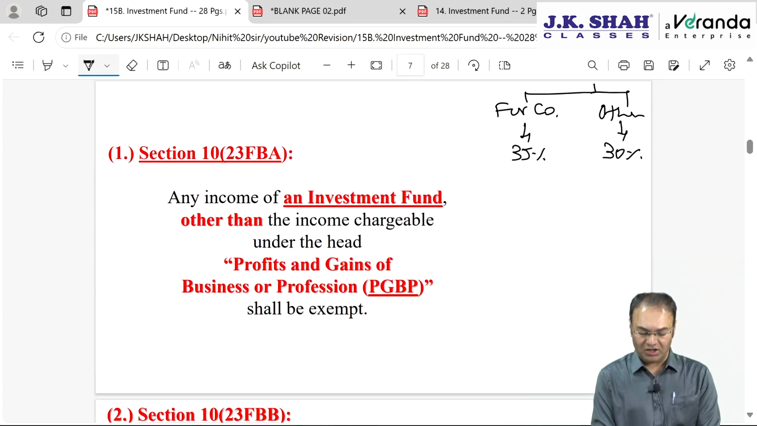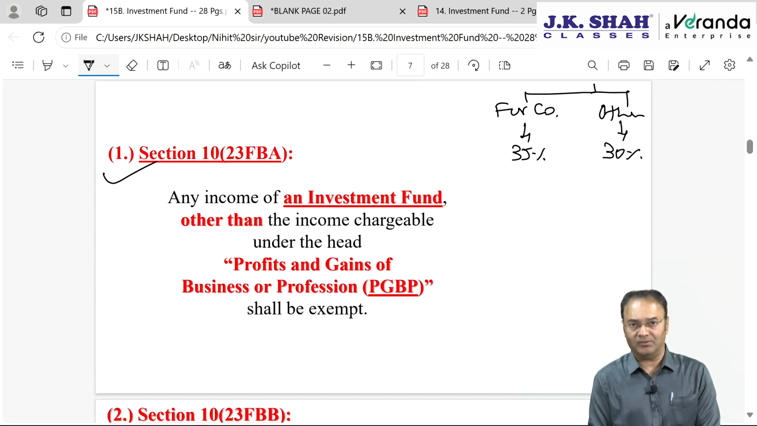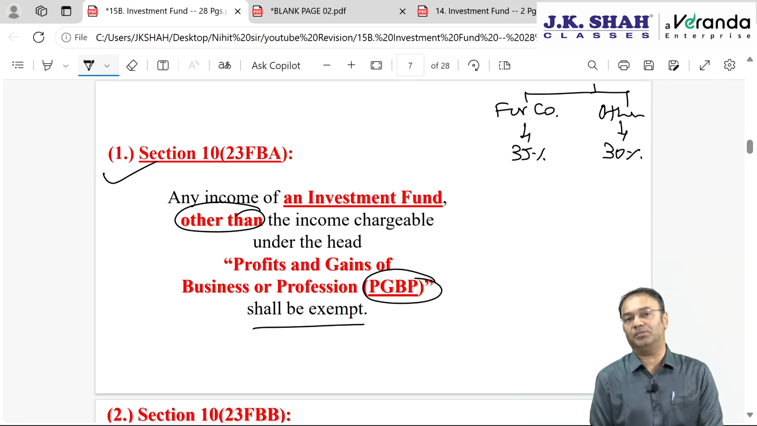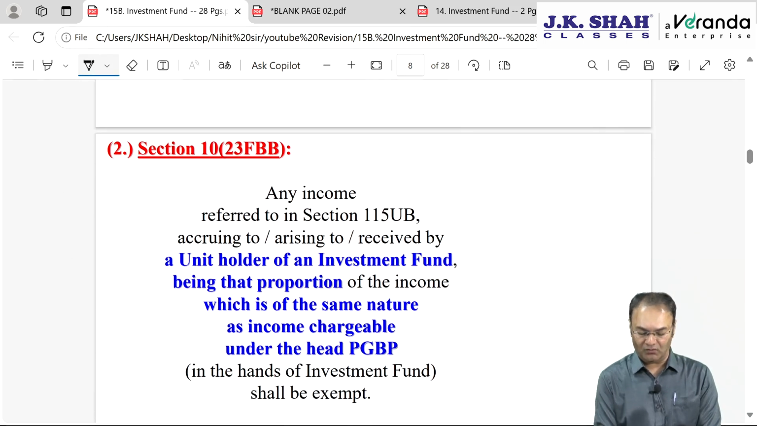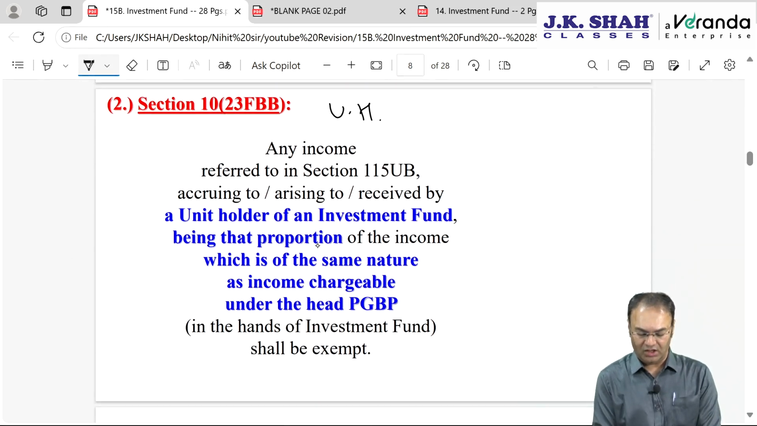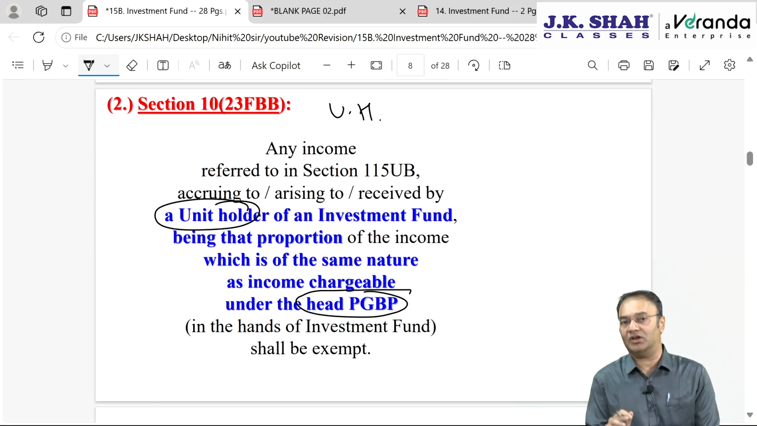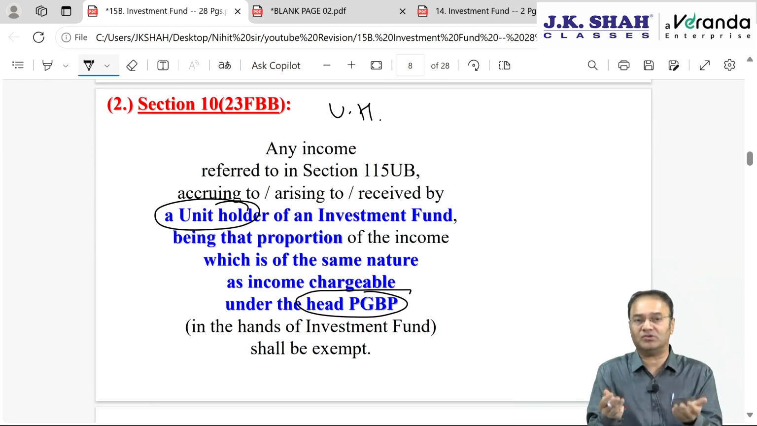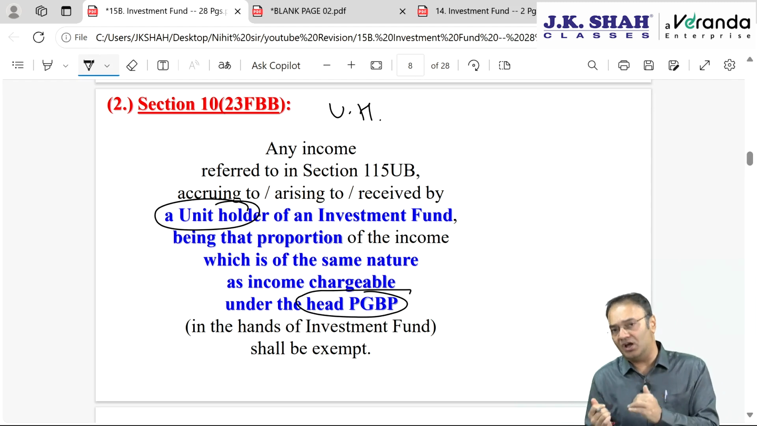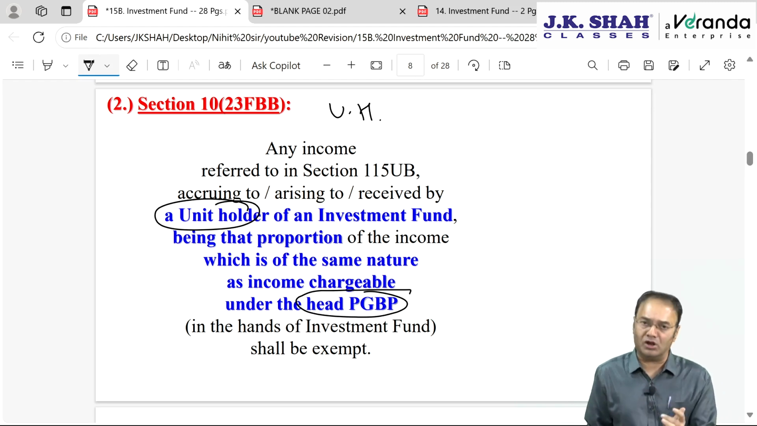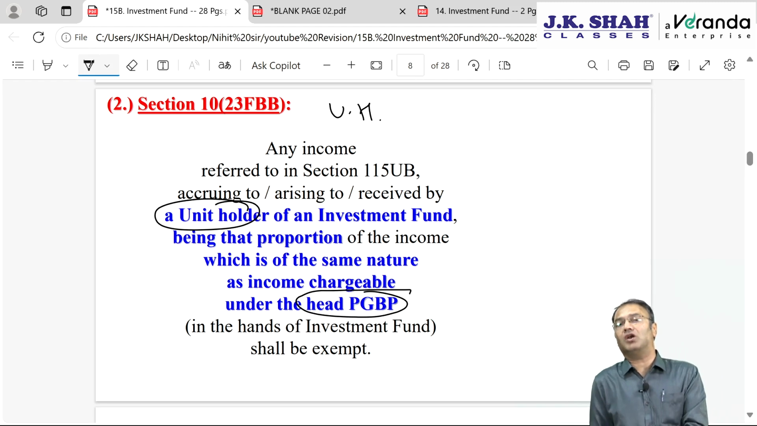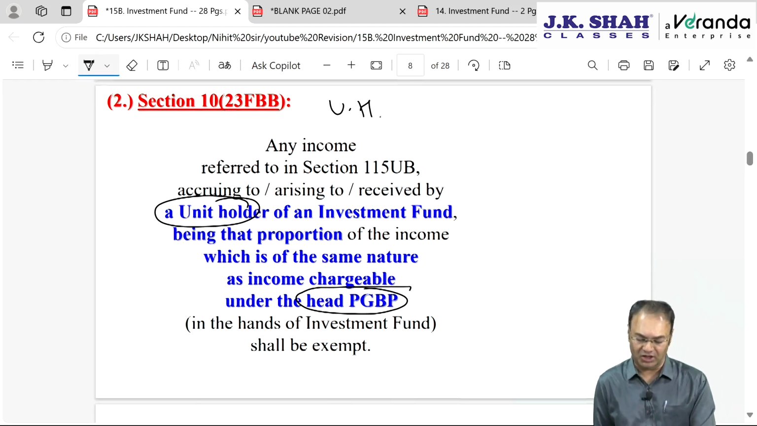Okay. Now 10(23FBA): the investment fund will be exempt for any income other than PGBP income. Other than PGBP will be exempt, PGBP will be taxable. And for the unit holder, what will happen? In the hands of the unit holder, whatever is the PGBP income will be exempt in the hands of the unit holder. Whatever is the PGBP income of the investment fund received by the unit holder under pass-through status will continue to be called PGBP income proportionately.